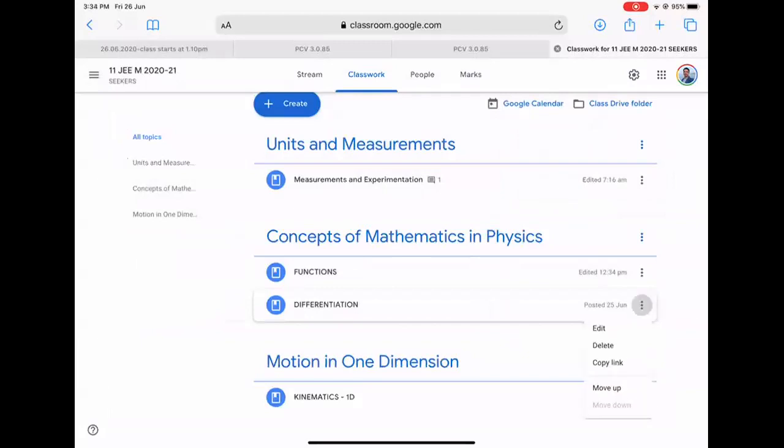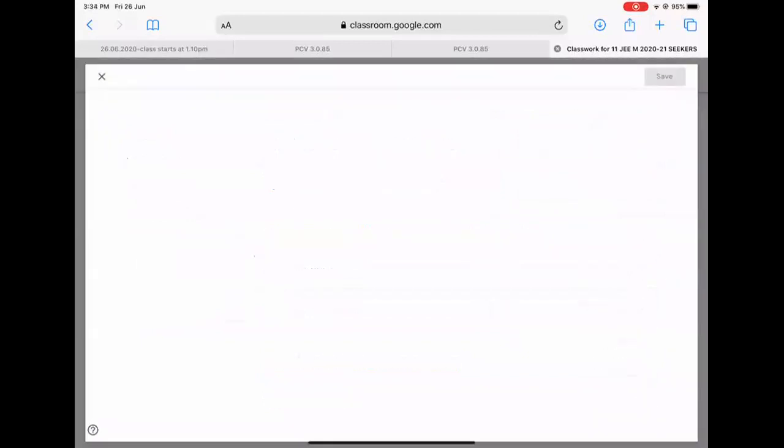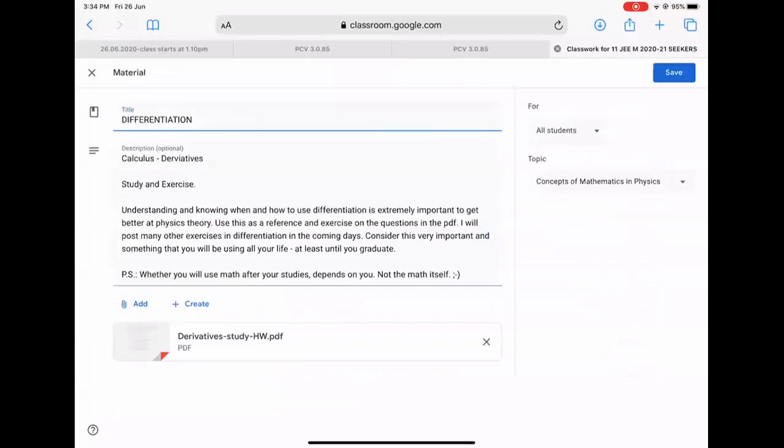However, I added content of my own. Basically, I made a PDF out of some document that I had. I cut some pages out of it, made a PDF and present it here. You can study differentiation from here. You have some exercise problems there. You can try to solve them by hand. You could have asked some doubts here.